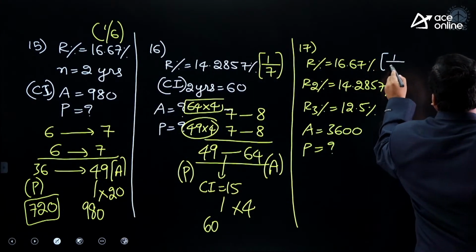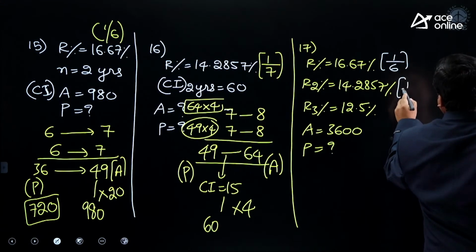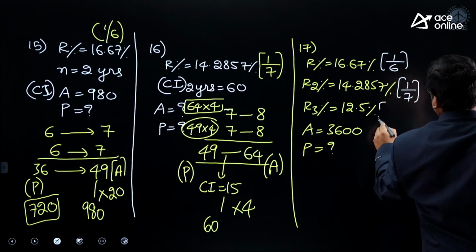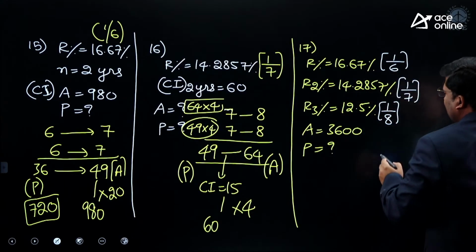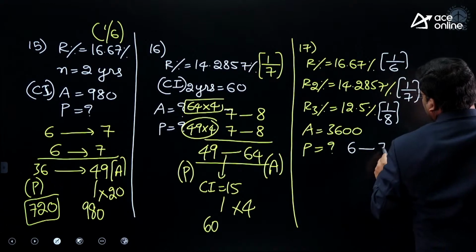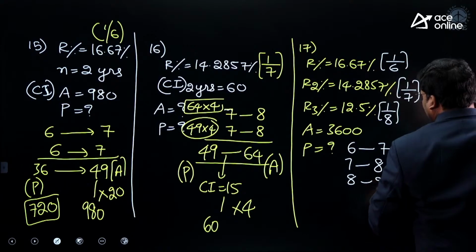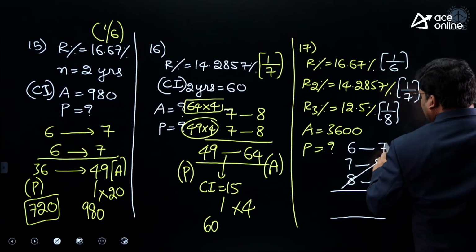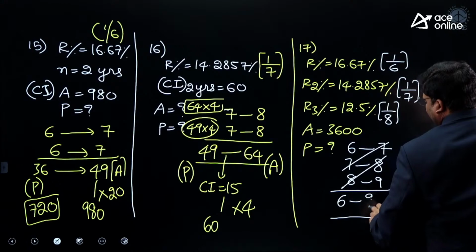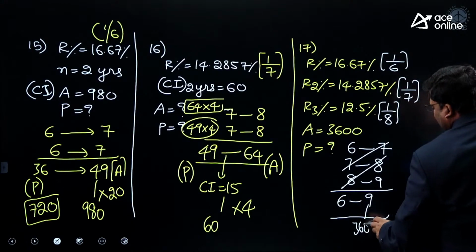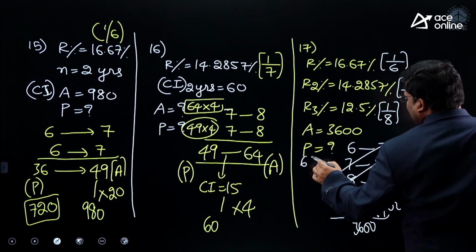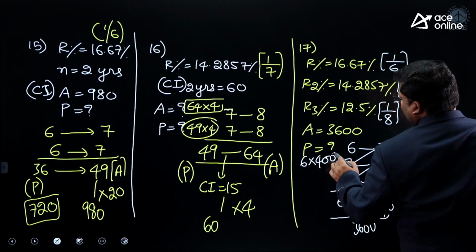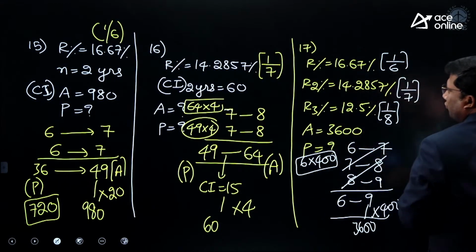This is 1 by 6. This is 1 by 7. This is 1 by 8. 6 1 increase, it is 7. 7 1 increase, 8. 8 1 increase, 9. So if I multiply, 6 is becoming a 9. But according to the question, 9 is 3,600. So into 400. Principal is 6 into 400.